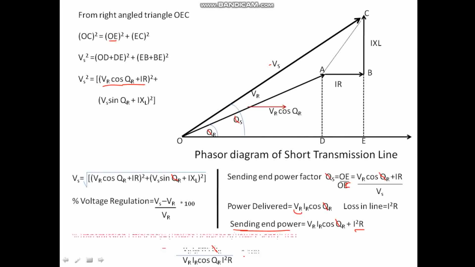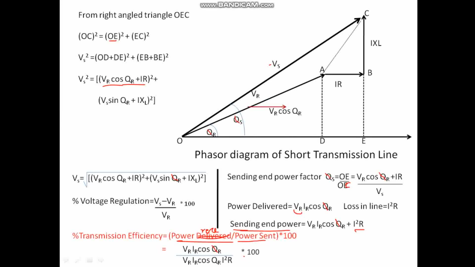So what is this? This is my transmission efficiency, which is given as power delivered divided by power sent. Delivered means, right, received. Okay, let me not confuse you. Instead of power delivered, I'll say power received, right? I hope this analysis was clear.